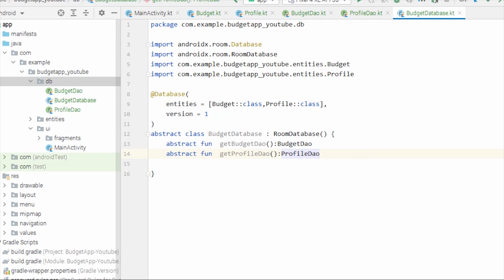Okay, so this is how you can set up the Room library to interact with the database in the Android application. So we'll be using this BudgetDatabase class to get access to this BudgetDAO and ProfileDAO in future videos.